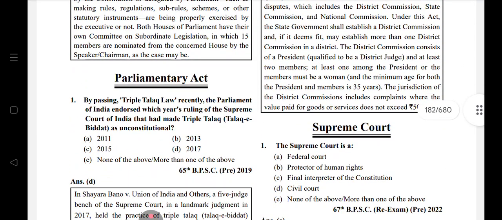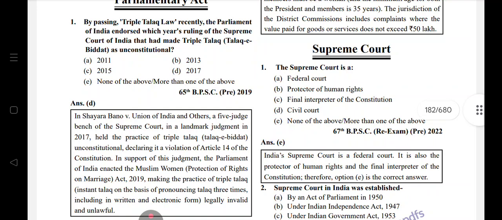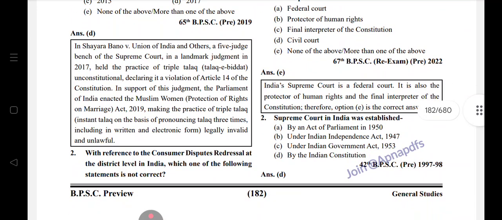Parliamentary Act, Triple Talaq Law, 2017. Consumer dispute redressal at the district level in India. Which of the following is not correct?